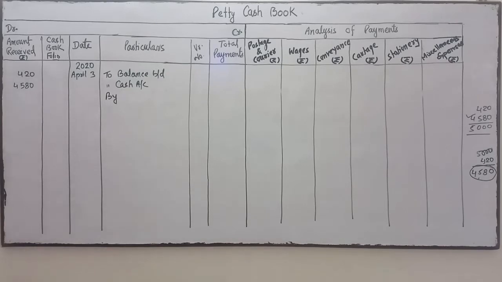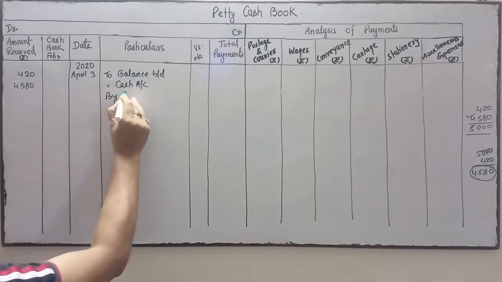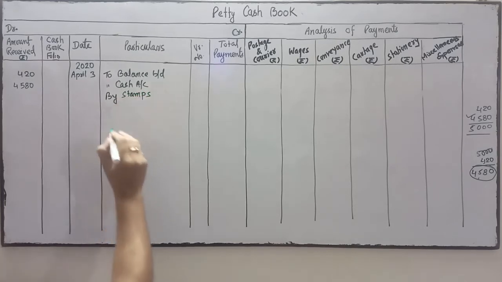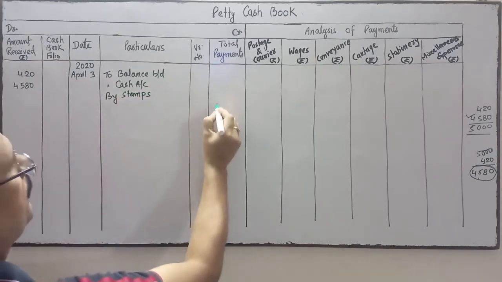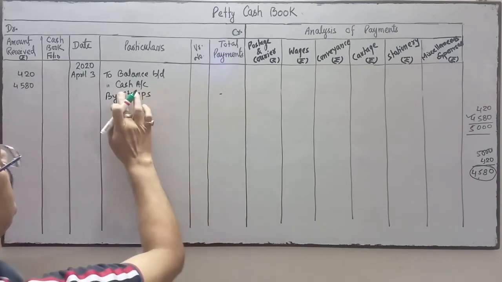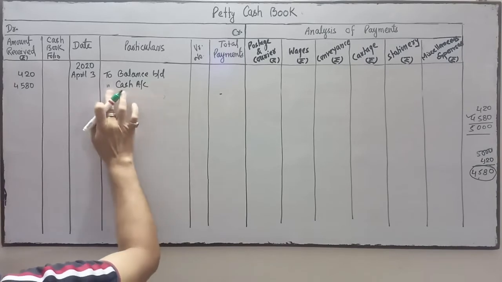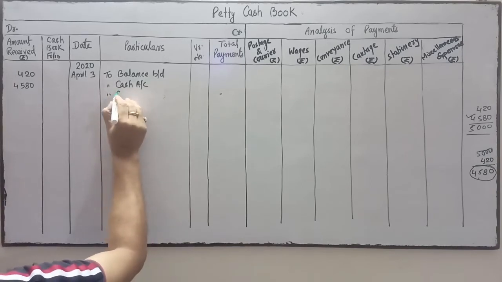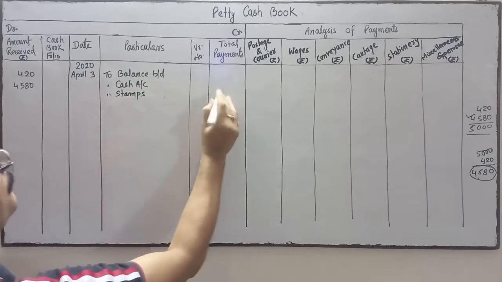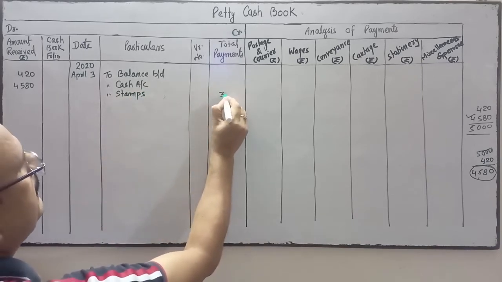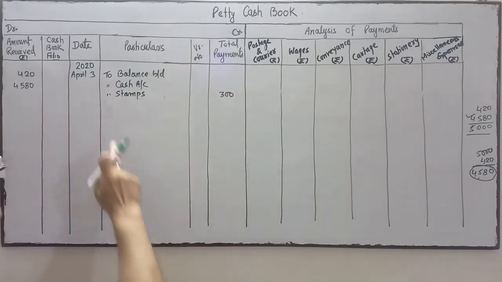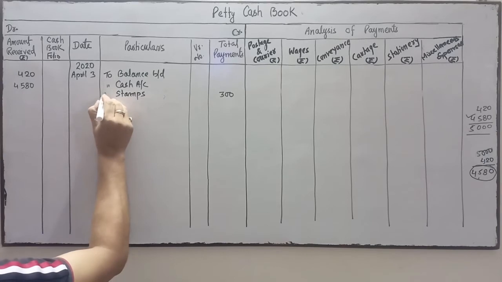So we purchase stamps. So you write buy stamps in the payment column. You write this amount in the total payment column, that is 300. Is it clear? 300 in the payment column, because it's a payment. So start with the buy.